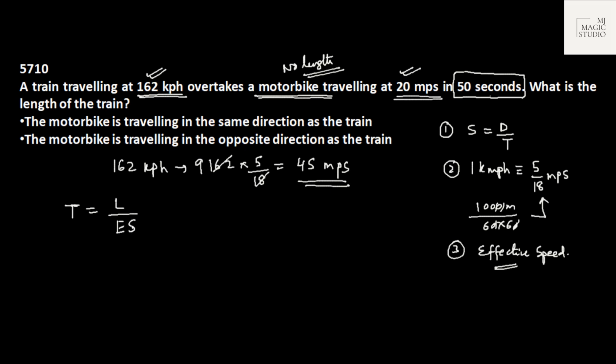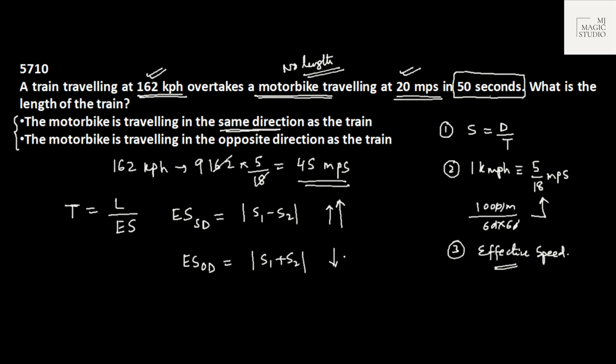Yes. Now, how to find the effective speed? Effective speed we need to calculate with the direction in which these two moving bodies are moving. If both are traveling in the same direction, effective speed is S1 minus S2, because both are moving in the same direction. And effective speed in the opposite direction is S1 plus S2, if they are moving towards each other or opposite to each other. That's it.